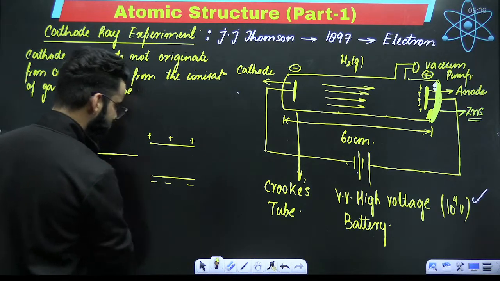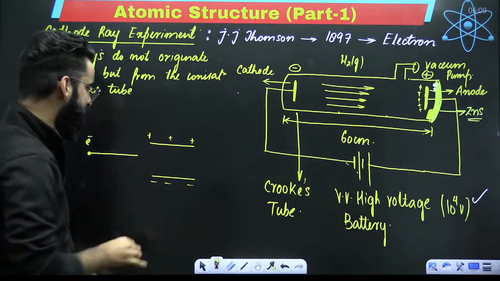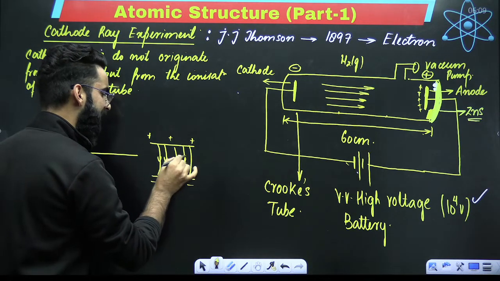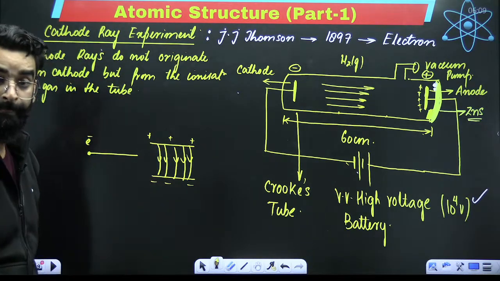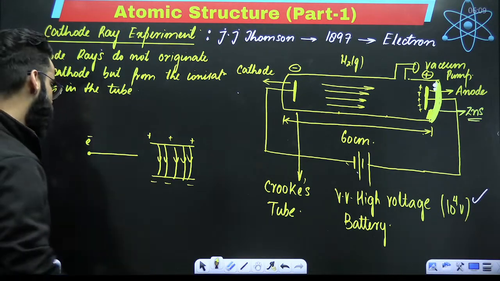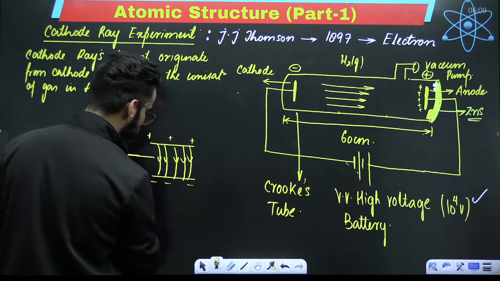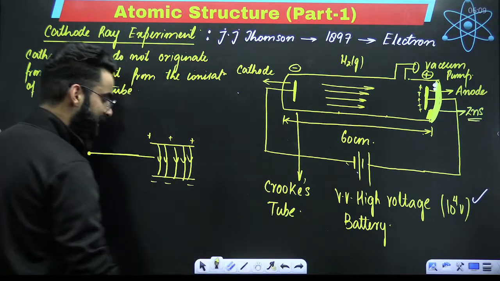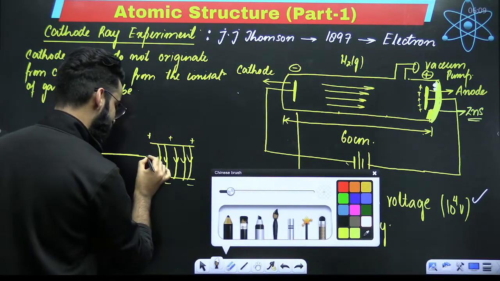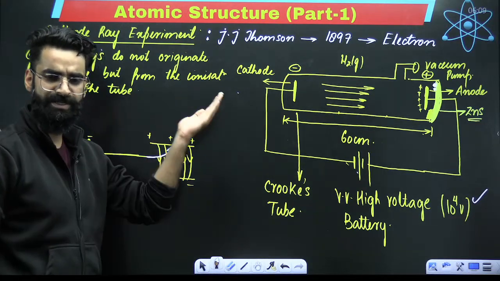If the electron starts moving, first of all, between these plates what will be there? There will be electric field lines between these two plates. Absolutely, so there is an electric field between these plates. And when this negatively charged particle passes through this field, what happens? This positively charged plate is going to attract the negatively charged electron towards itself. So the electron will deviate its path and start going towards the positively charged plate.